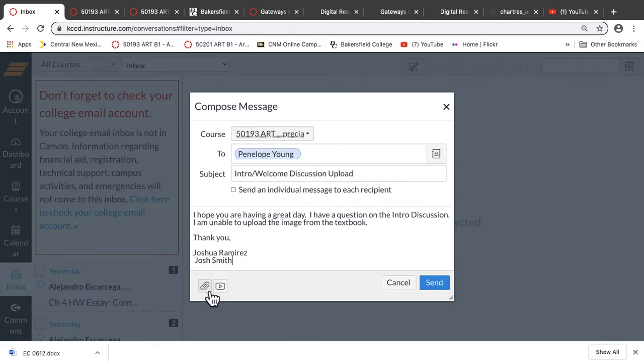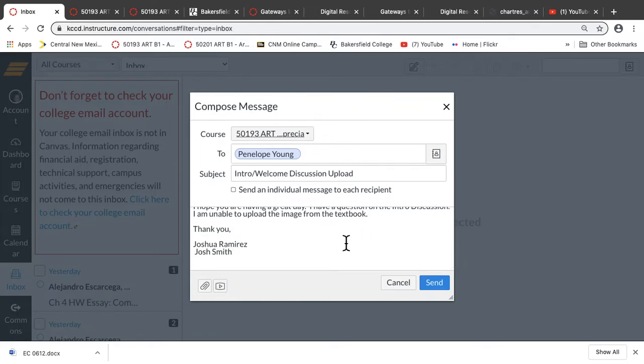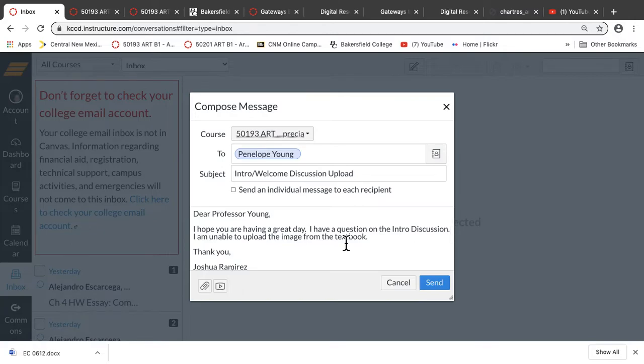You can attach right here if you want to, and I would highly suggest if you're having some kind of an issue, you're getting a weird error message, do a screenshot and send that to me. The more information, the better. I just had last week a student send me like 4 emails on the same topic. Please do not do that. Send me one email, put everything in there, take a breath. If you're frustrated or you're freaking out or something, then just give it a minute, get all the information together, look over the email and send one email. And that's just good practice overall.